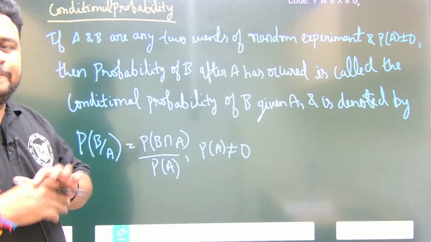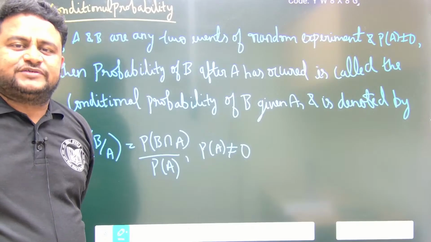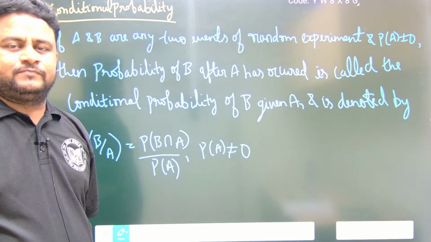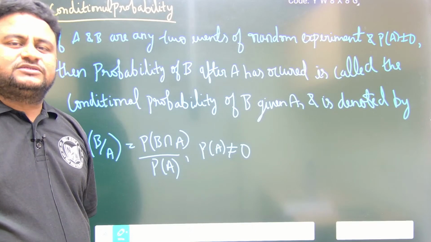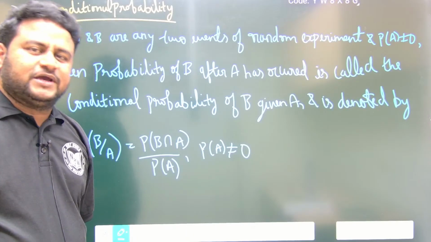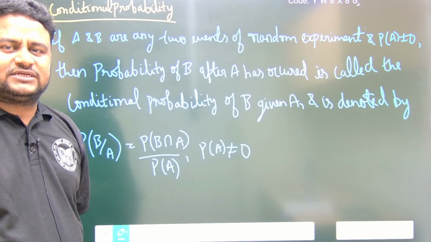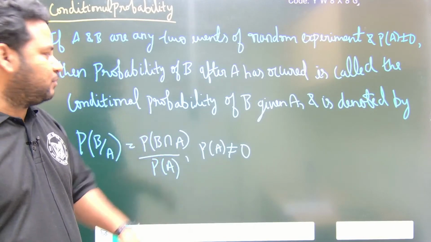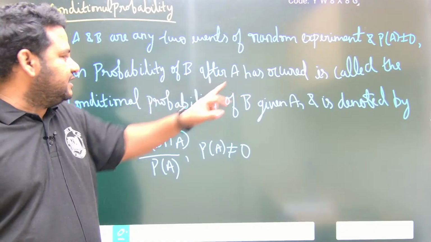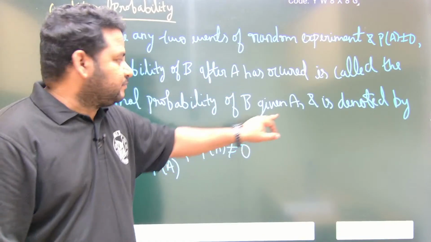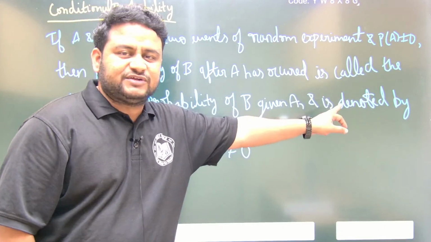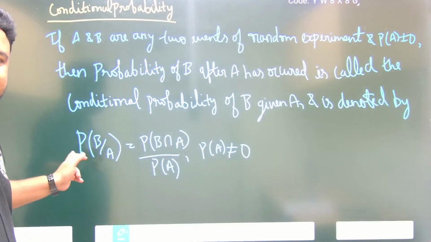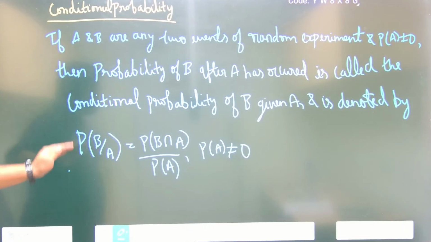Suppose you have scored 75 out of 75 in Maths 2A, what is the probability that you will get 75 out of 75 in Maths 2B also? 2A has already occurred, what is the probability that 2B will occur? That is the meaning of conditional probability. After A has occurred, it is called the conditional probability of B given A has occurred, and is denoted by probability of B by A, because what has already occurred should come in the denominator.